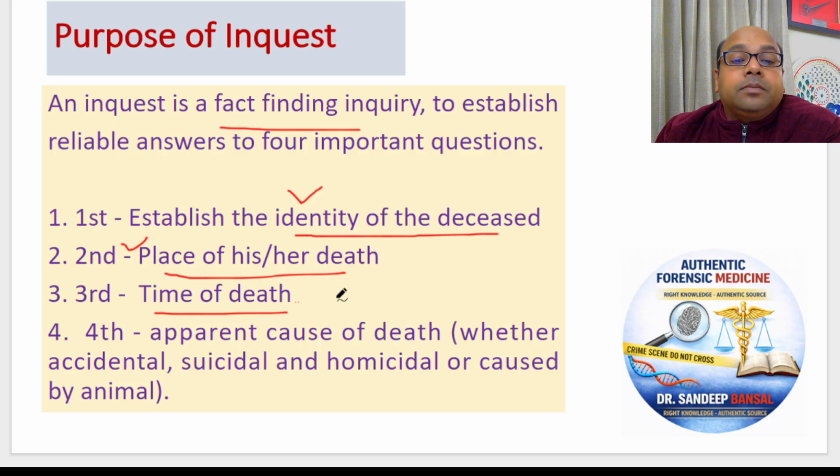Very important, last, cause of death. Why did the person die? And based on the cause of death, was it an accident, suicide or homicide? So very important, these four purposes of the inquest.